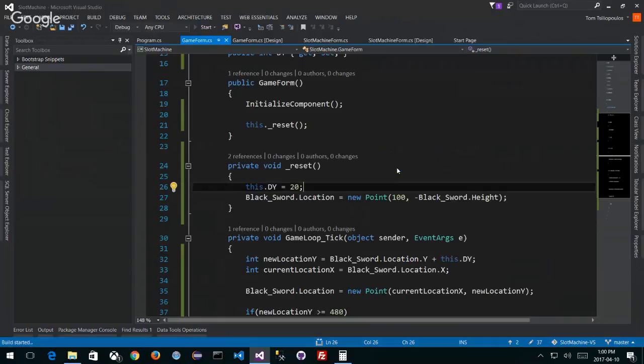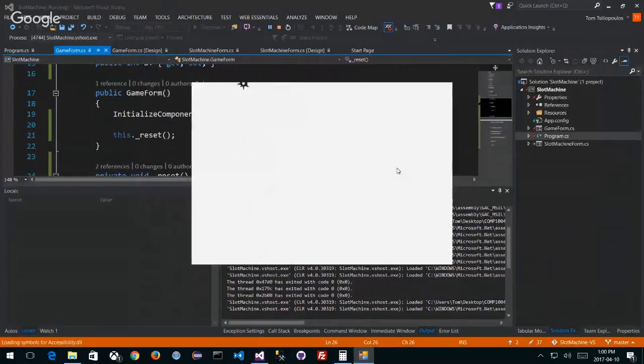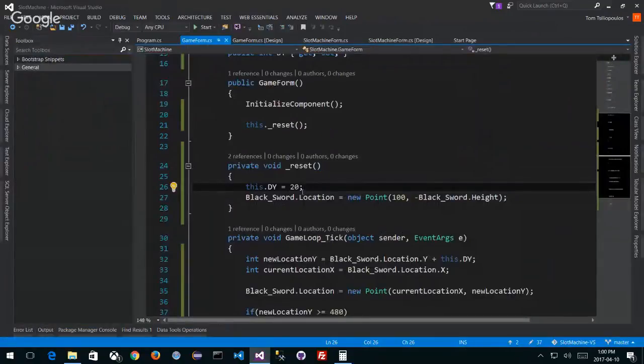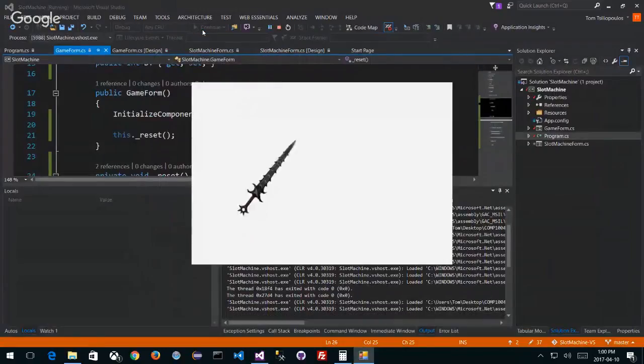Let's try this out and see what happens. It's going to be much faster. So imagine your slot machine is moving, boom, boom, boom, but maybe even faster than this. How fast can we go for it to work properly, without some really weird effect? Let's go to 40, so 40 pixels per frame moving down the screen. Again, this is all machine dependent.